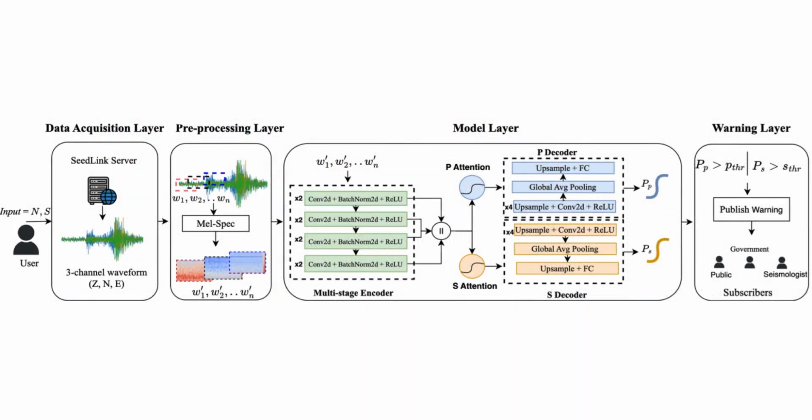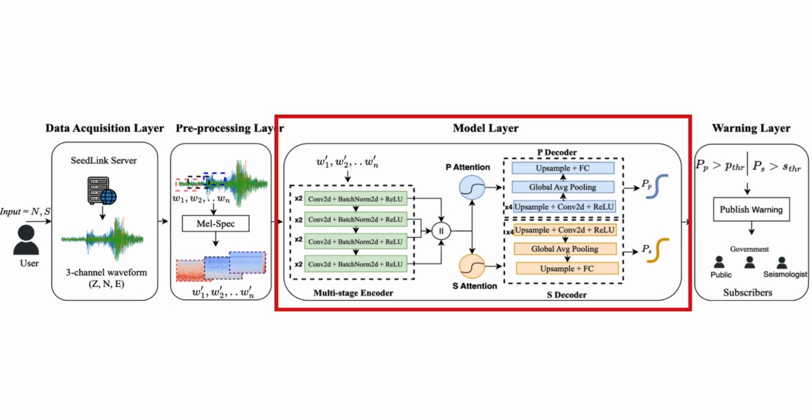REAVER consists of 4 layers. 1. Data acquisition layer gathers real-time and historical waveform data, creating a comprehensive model training and inference dataset. 2. Pre-processing layer, in which the signal is segmented into overlapping windows, and each window undergoes Mel spectrogram computation to capture the temporal frequency changes in the signal.